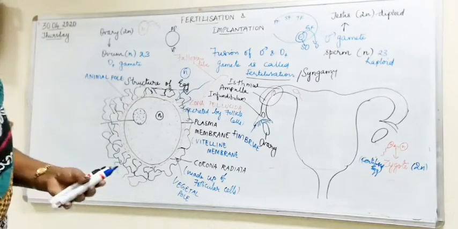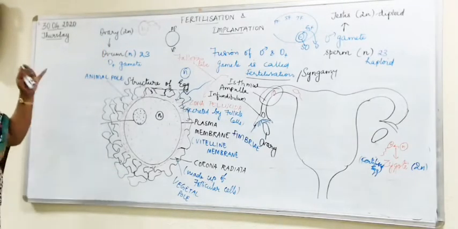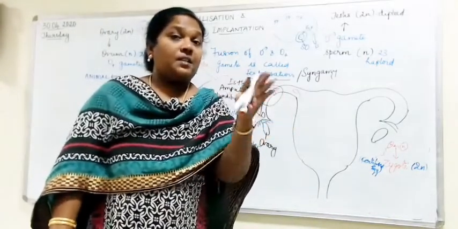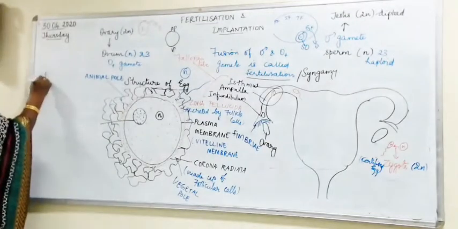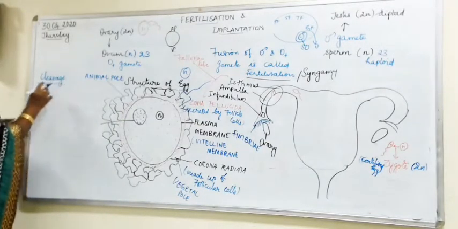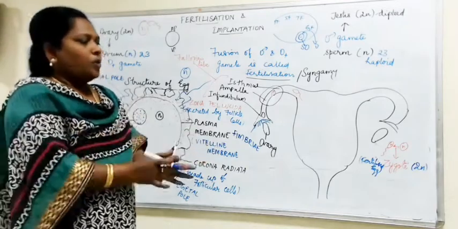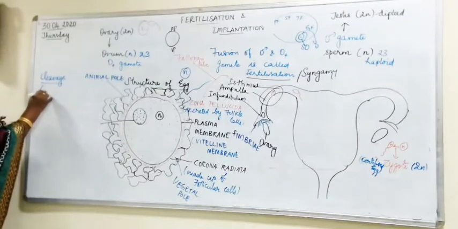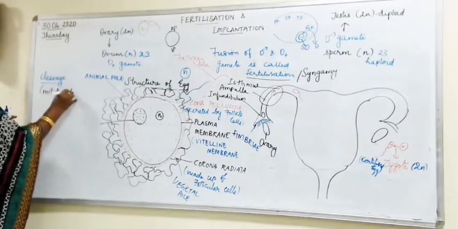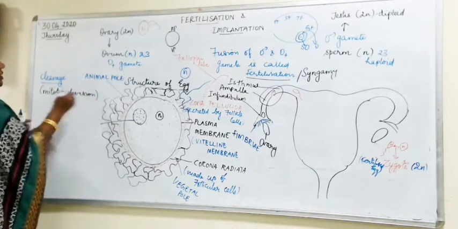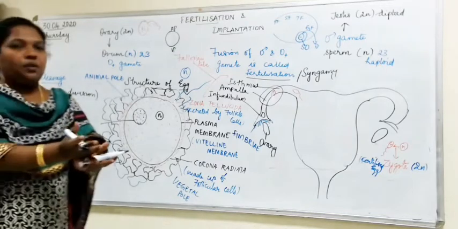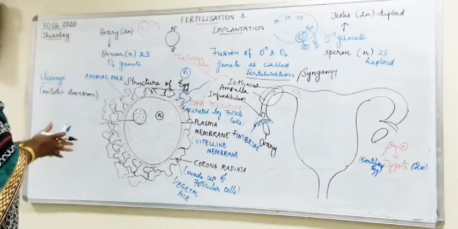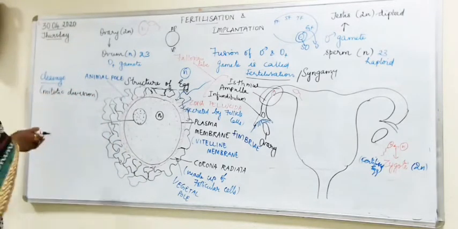It results in cleavage. So first we have studied the male reproductive system, female reproductive system, gametogenesis, fertilization. Fertilization is followed by the next step called cleavage. So what is cleavage? Cleavage means division. How does this zygote divide? This zygote undergoes mitotic division. Mitotic division is equational division, a single cell being divided inside itself. So what is cleavage? Mitotic division of zygote is called cleavage.